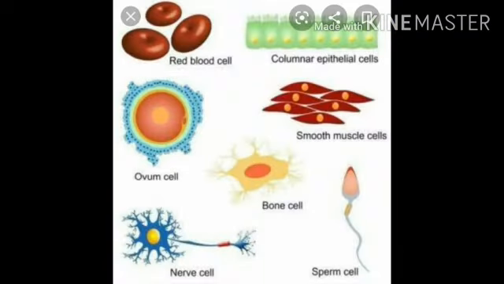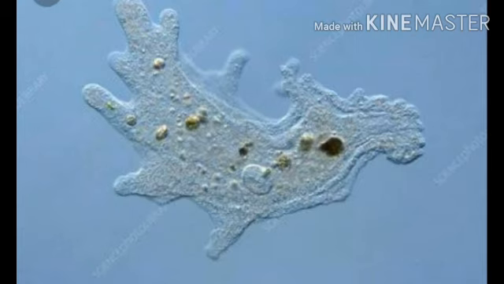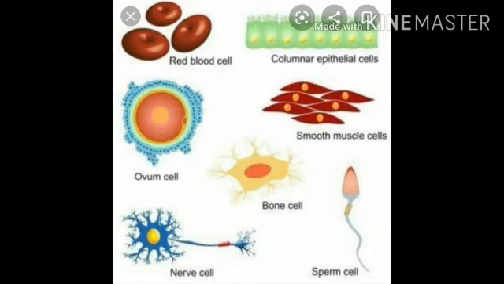So the cell exists in different shapes. They can be disc shaped, polygonal, rectangular, branched or even irregular in shape. The unicellular organism like amoeba, which has a single cell, does not have a definite shape. Some cells have a definite shape. In multicellular organisms, cells have a specific function, so they have different shapes and sizes. So the shape of a cell depends on the specific function it performs. Here are a few examples that illustrate this.